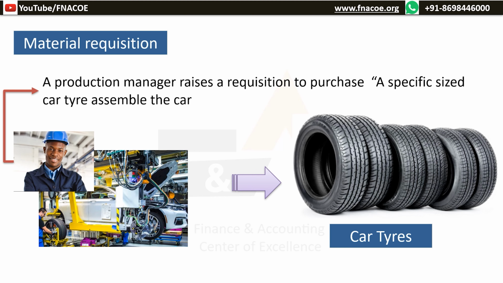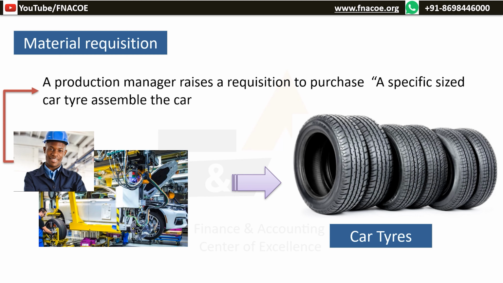Since this is a large manufacturing company and every person has to play his role, production manager's role is to ensure that the production on the shop floor is managed well. If he needs something for production, that support has to be provided by other departments. In this case, tires are required. Production manager will request for the specific tires or specific type of tires.